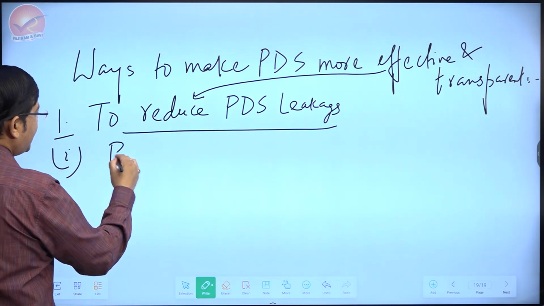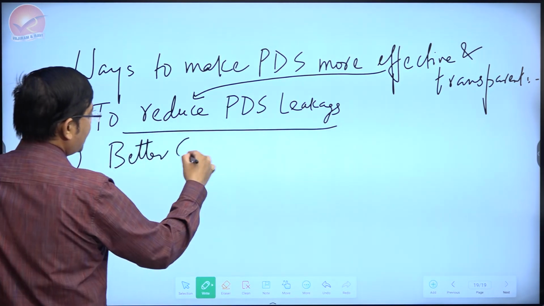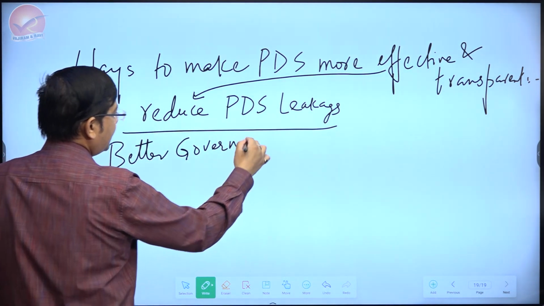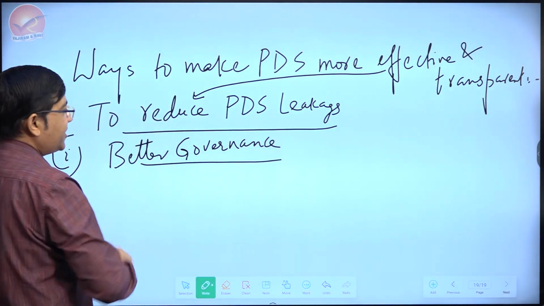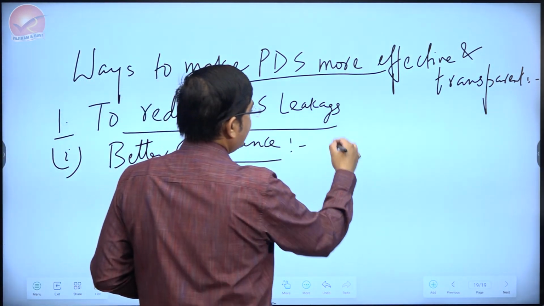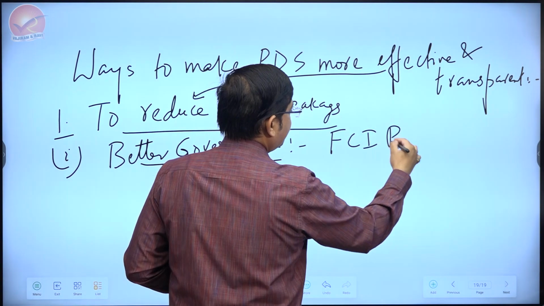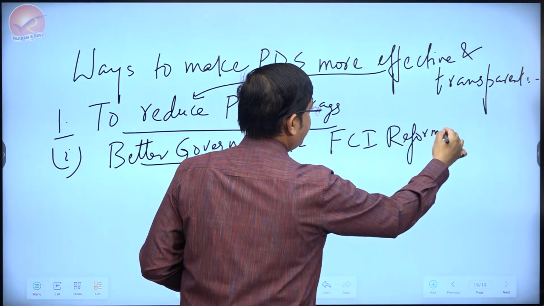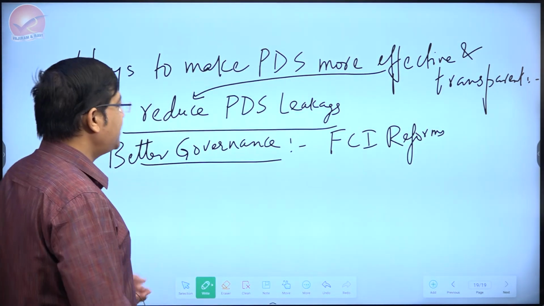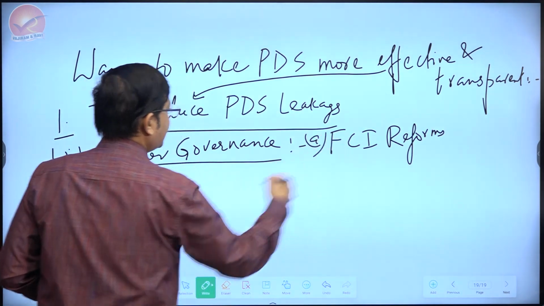One way can be better governance. In better governance, one can talk about FCI reforms, the way that FCI procures grain, puts it in the godowns, distributes it, that needs to be changed.